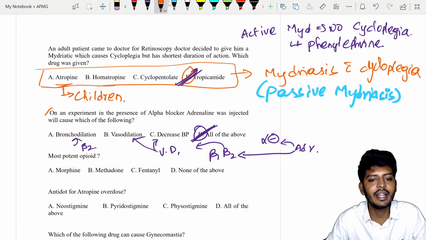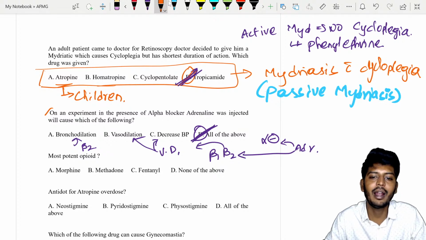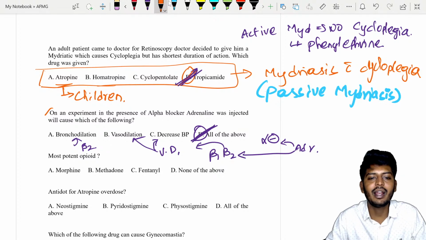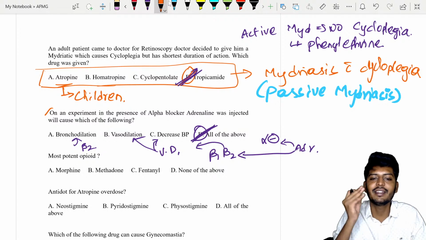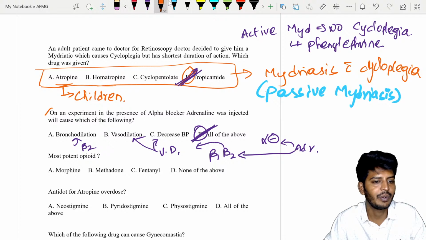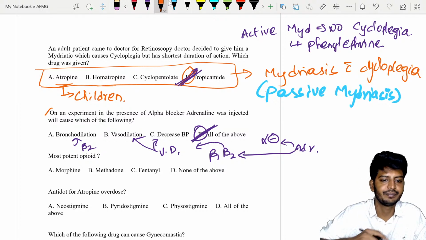देखो ध्यान से पढ़ो ना, डिक्रीज ऑफ बीपी क्यों कम हो रहा है? वैसोडाइलेशन की वजह से, है ना? Adrenaline दोगे तो bronchodilation तो automatically होगा ही होगा. So all of the above. So what I have done here is that I have mixed and matched with the same meaning but different words. Okay, all of the above will be correct.